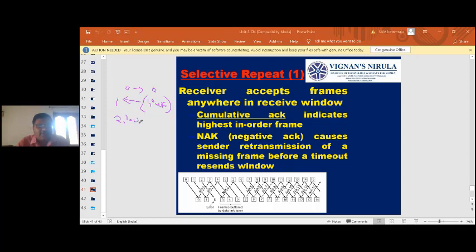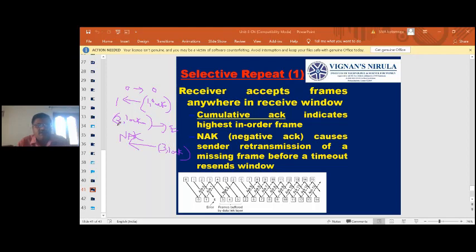So what happened? It is stopped. That means an error. So whenever the error happens, a negative acknowledgement is sent from here to there. So for 3, acknowledgement 1 is going to be sent, so a negative acknowledgement will be sent.